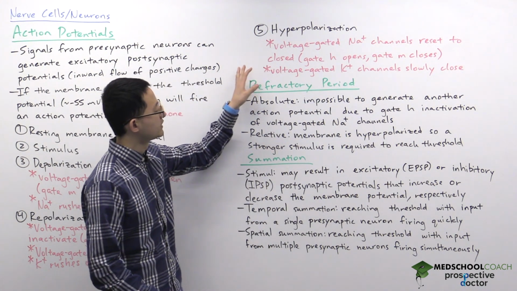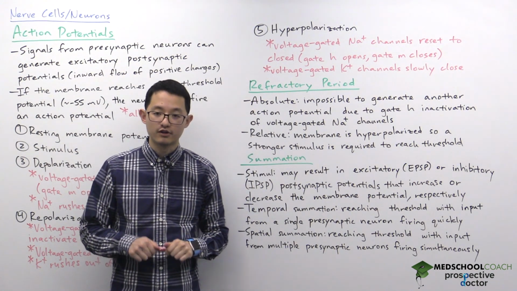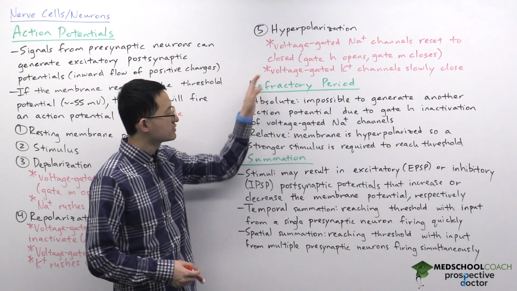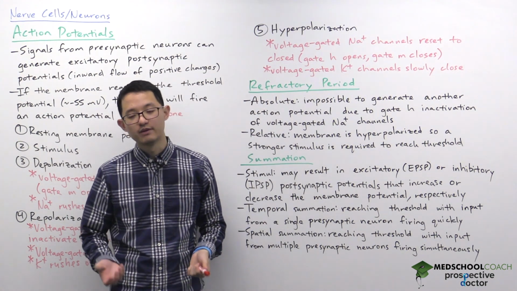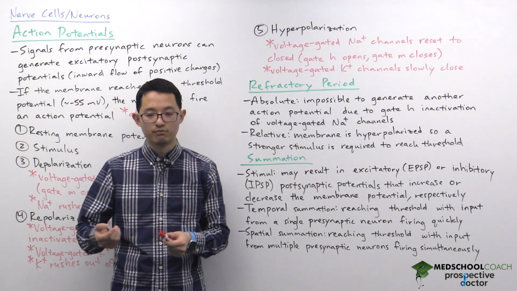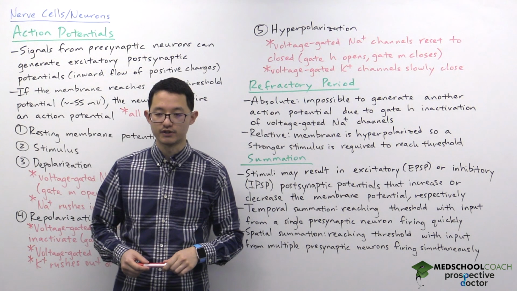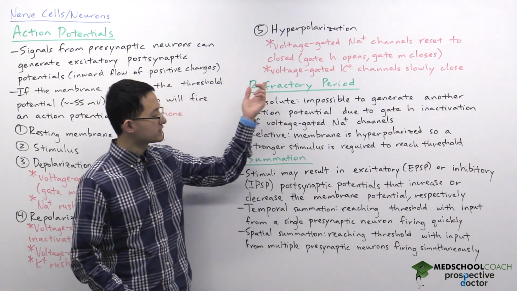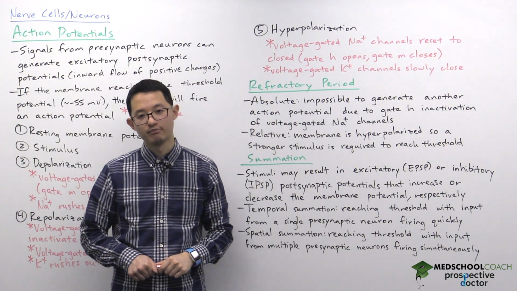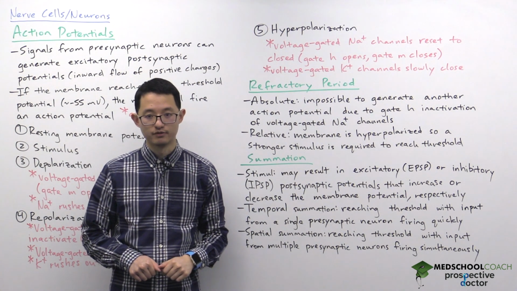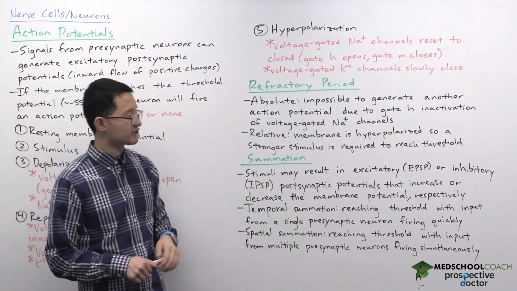At the same time, during hyperpolarization, your voltage-gated potassium channels are closing, but they close a little slow. Because they close slowly, that's actually why the membrane potential drops below the resting membrane potential and we have hyperpolarization. But eventually, once they close, our membrane potential will be able to recover and return back to the resting membrane potential. Okay, so those are the different steps of the action potential.